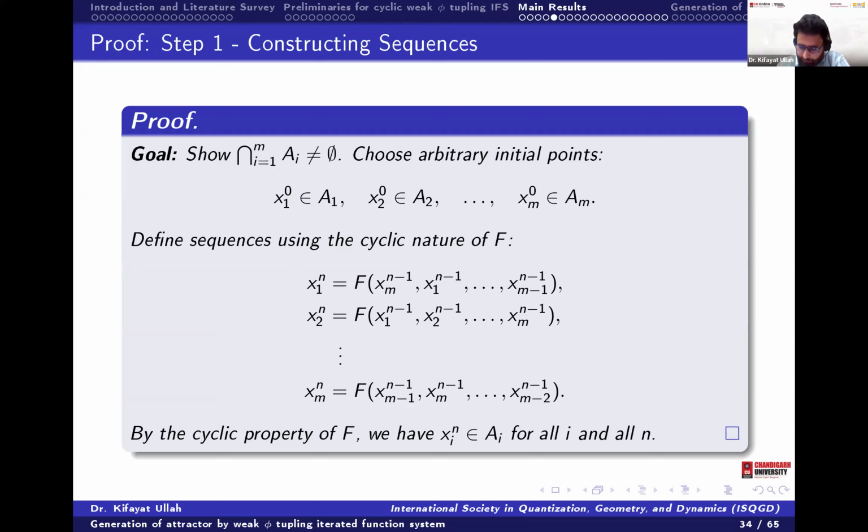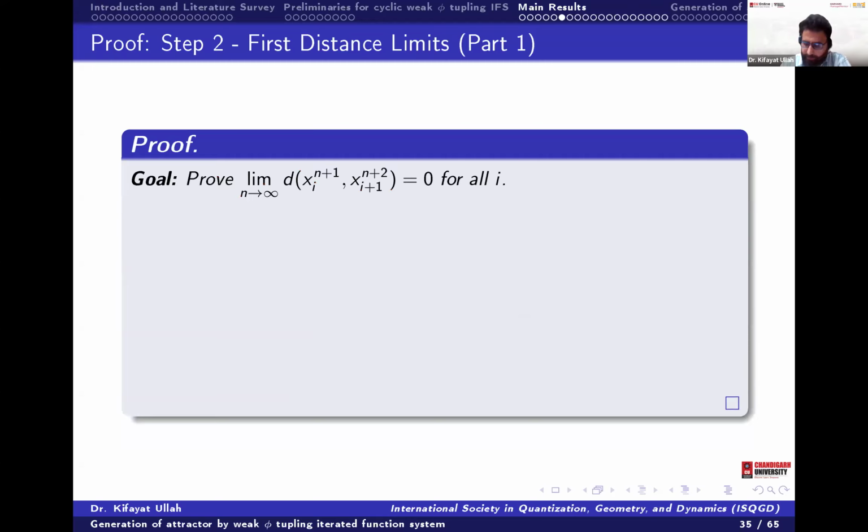Okay, now I want to let you know here, we see we have the superscript and the subscript. So this is superscript, subscript. We call these the vertical distance and the horizontal distance. Usually in fixed point theory, we take x_m and x_{m+1}. First we show the convergence, then less or equal to epsilon. Then we show that every Cauchy sequence is convergent. We take the Cauchy sequence, then we show that it is convergent by the completeness property.